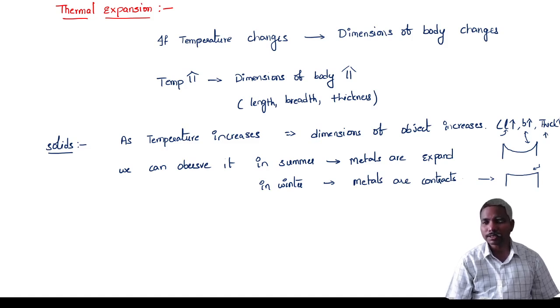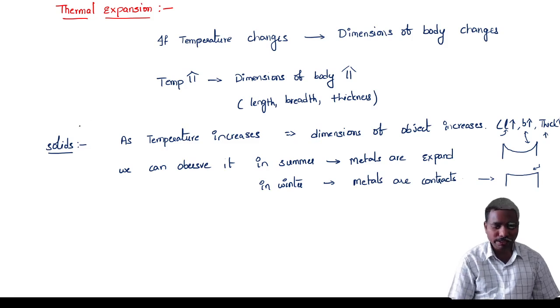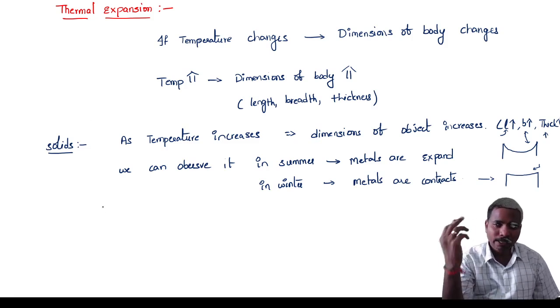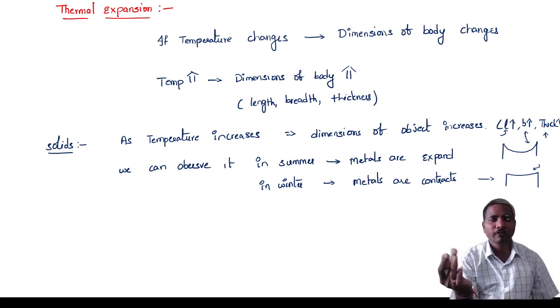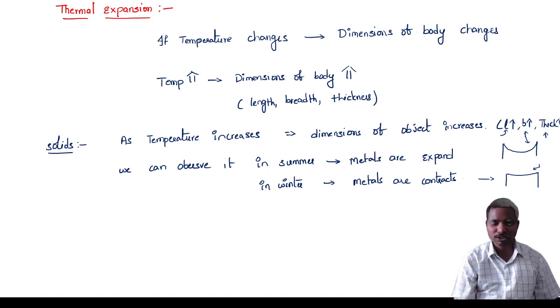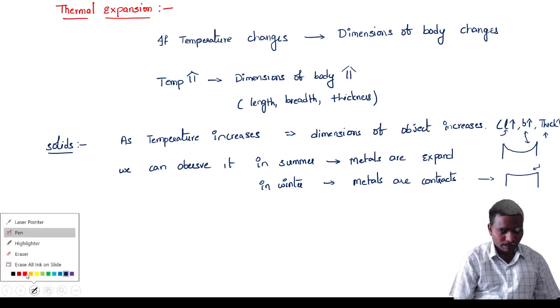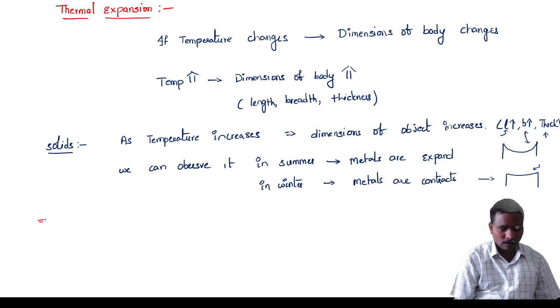Length, breadth, thickness, that is volume. So we have three types of expansions in solids: linear expansion, second, areal or superficial expansion, third, volume expansion.